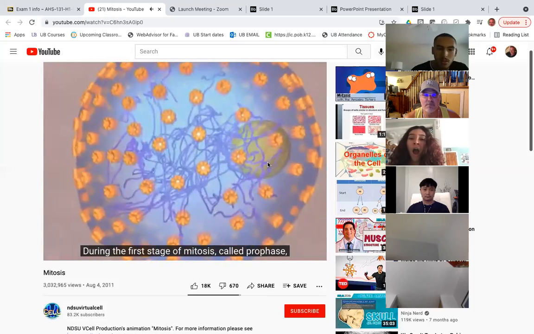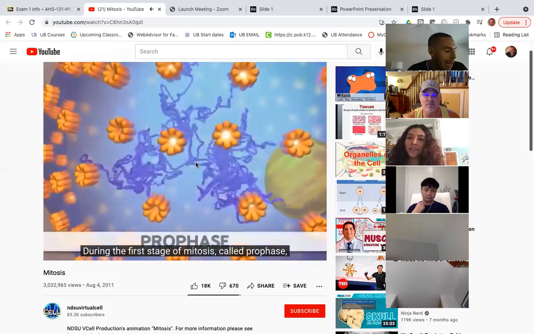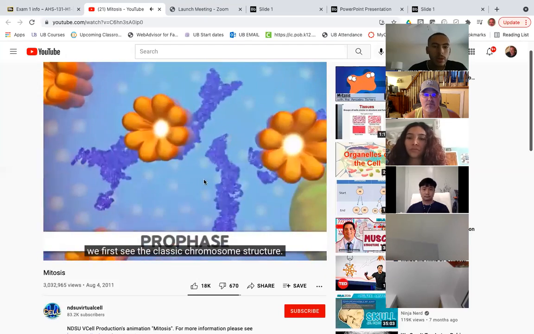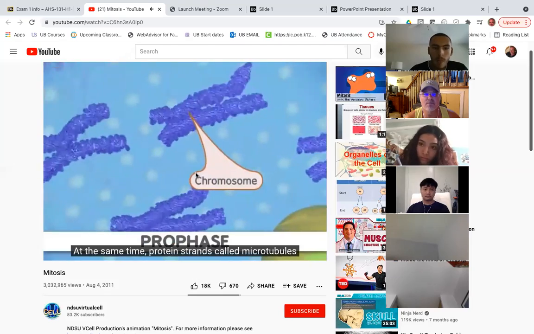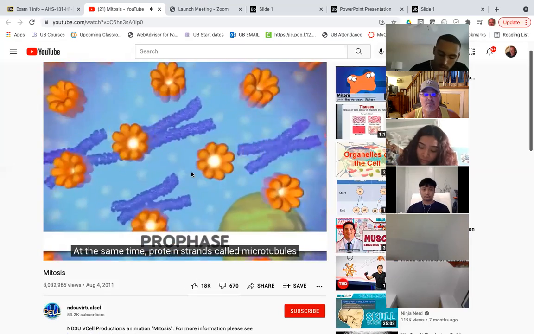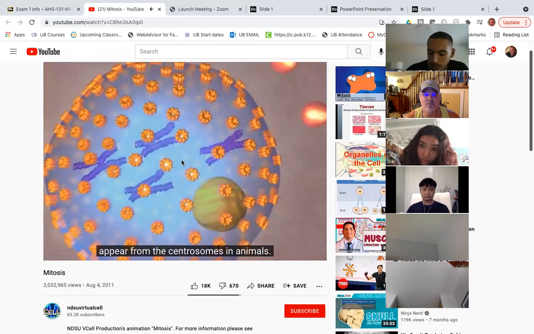During the first stage of mitosis, called prophase, we first see the classic chromosome structure. This occurs through a condensation process. At the same time, protein strands called microtubules appear from the center.